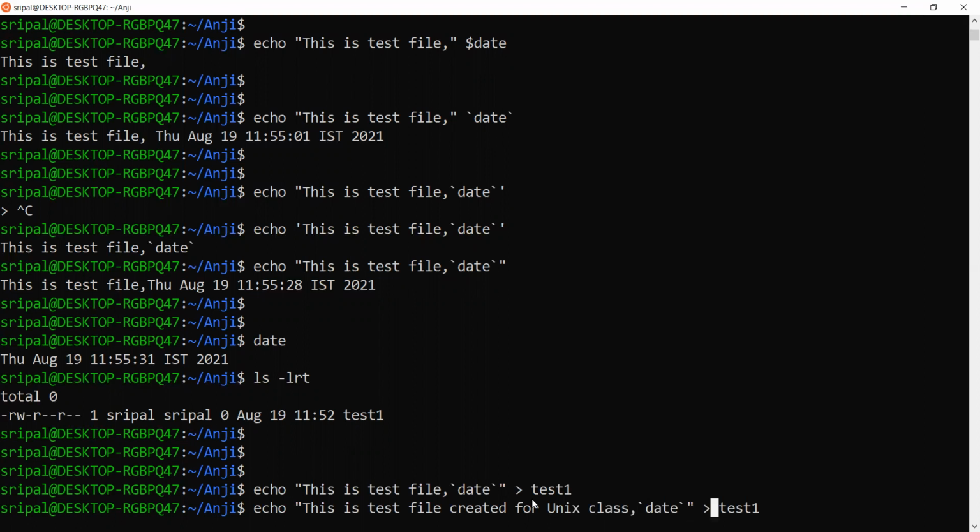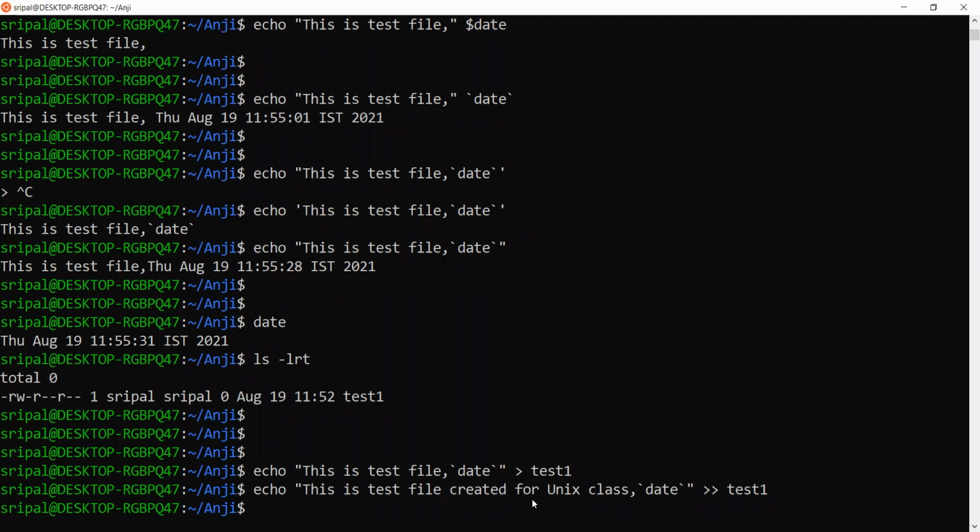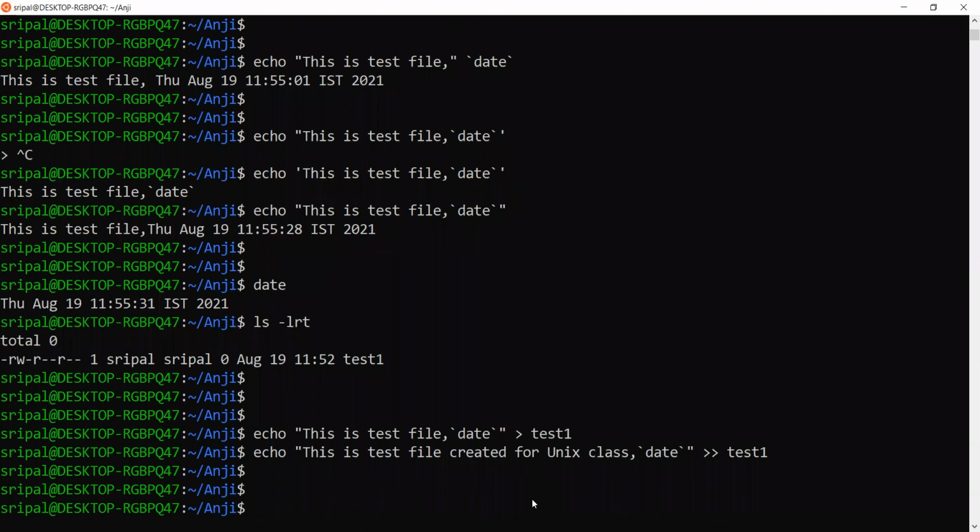To append to the existing text, I use two greater than symbols. If I hit this, you'd be able to see these two lines. When I executed the highlighted command first, it wrote the first line into test1.